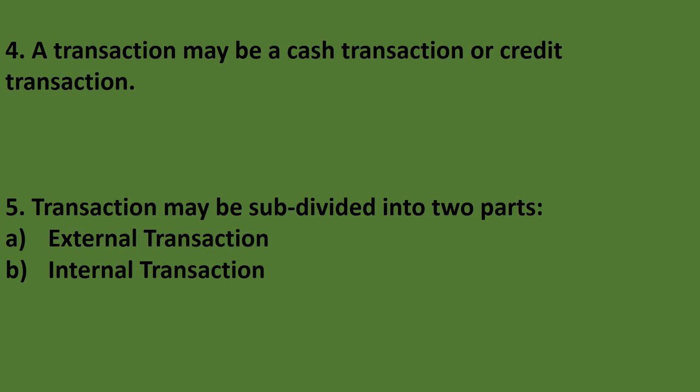Depreciation refers to a fall in the value of fixed assets due to normal wear and tear, or we can say due to time or any other reason. So fall in the value of fixed asset due to some reason is called depreciation. So internal transaction also include depreciation charged on fixed assets. Fine. So this was about the transaction.